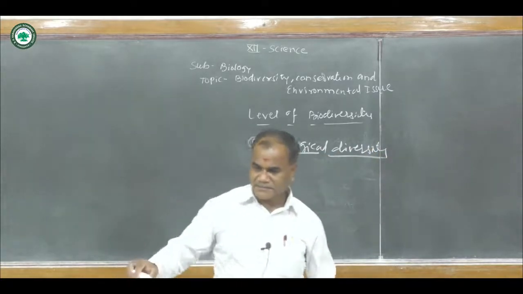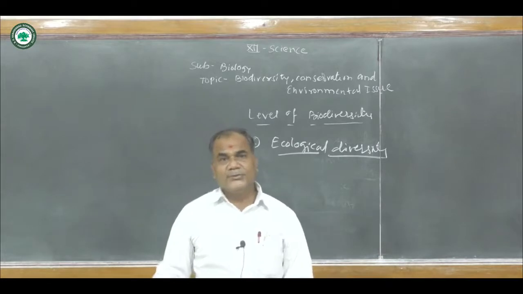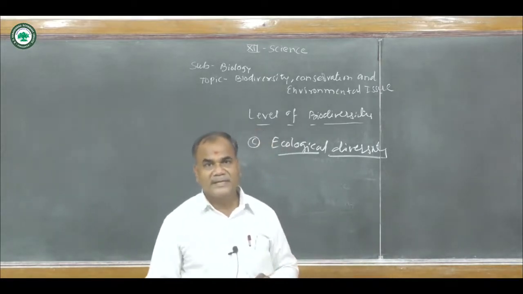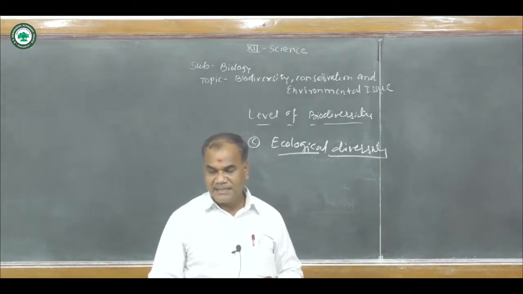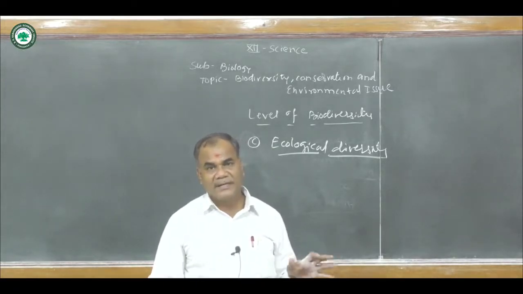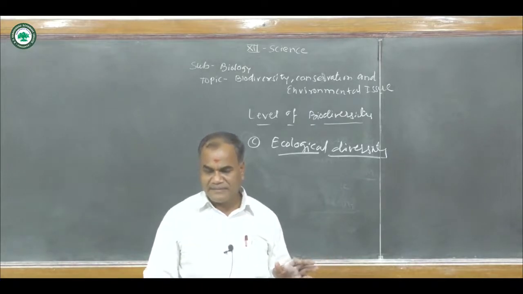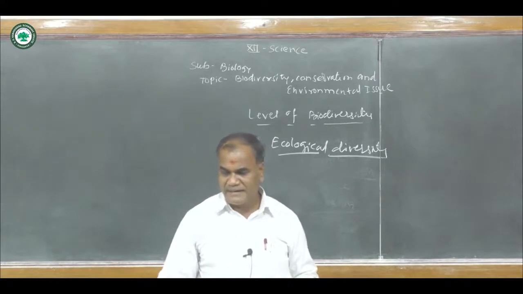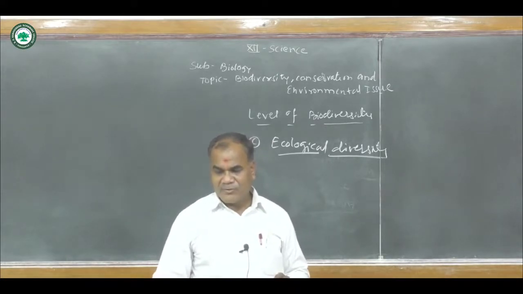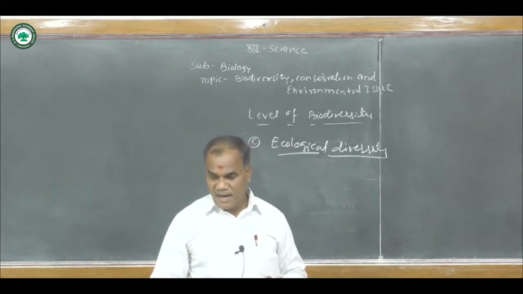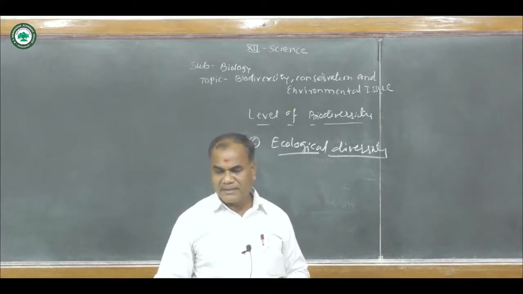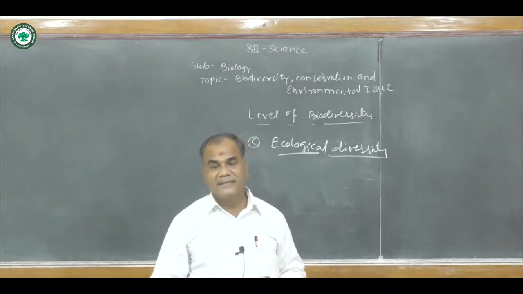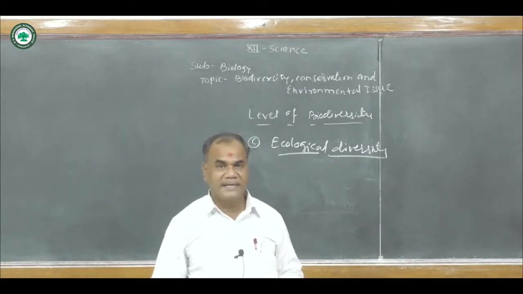Ecological diversity is related to the different ecosystems or habitats within a given geographical area. These different ecosystems or habitats are found in different geographical areas. That is, the large variety of ecosystems on earth have their own complement of distinctive interlinked species based on the differences in the habitat.